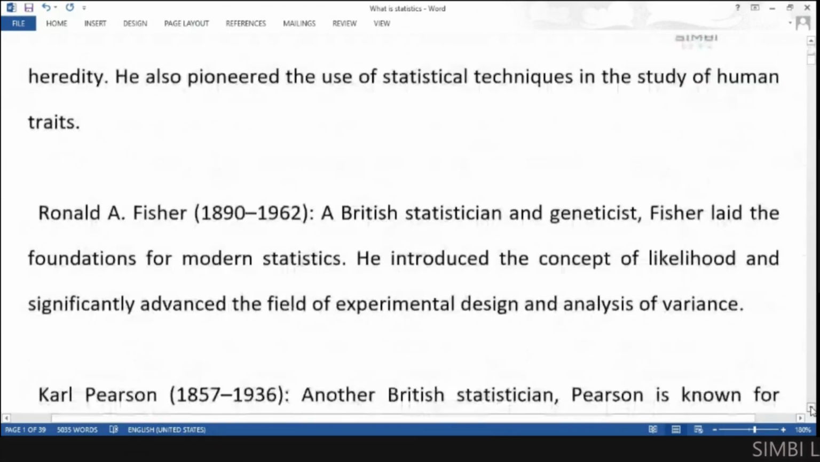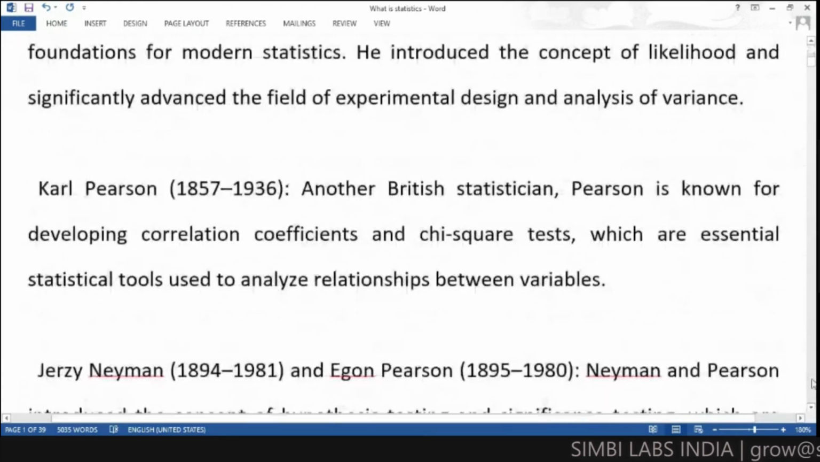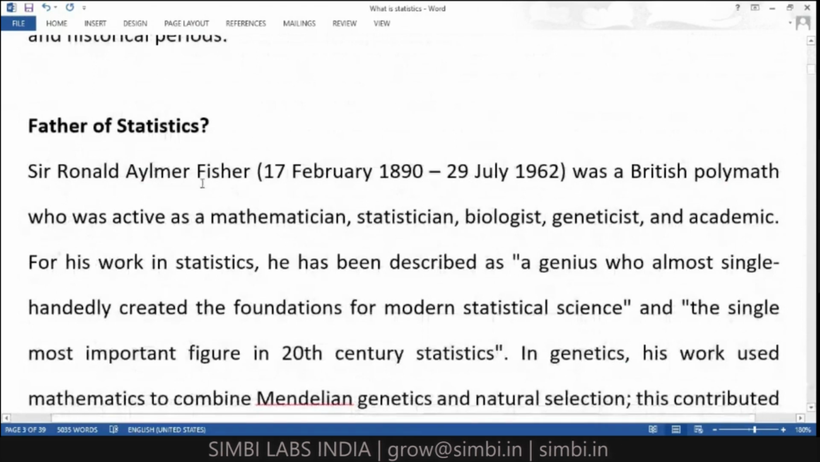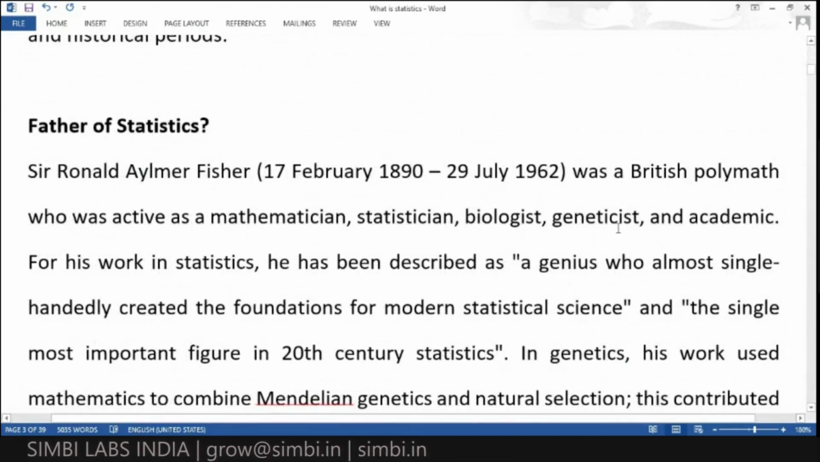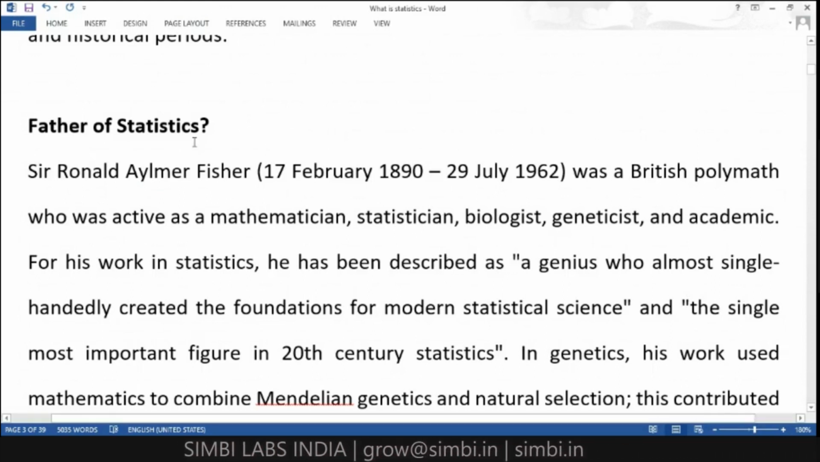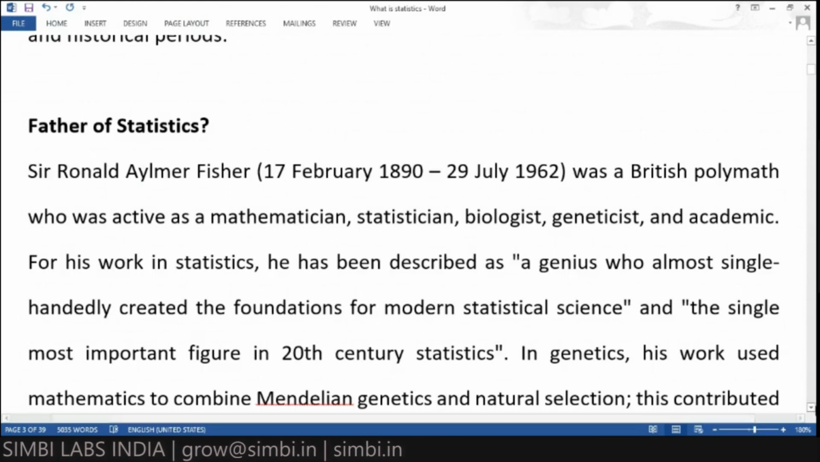So the father of statistics is Sir Ronald Aylmer Fisher. He is the father of statistics. He was a British polymath, active as a mathematician at that time, and also a statistician, biologist, geneticist, and academic. So he is the father of statistics.